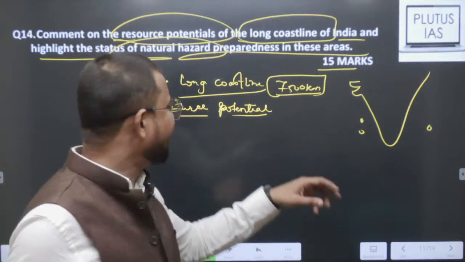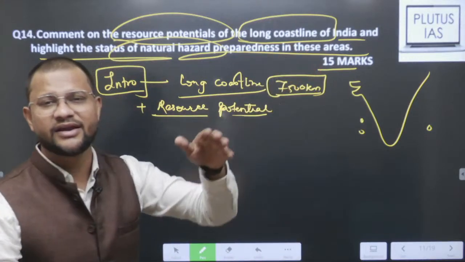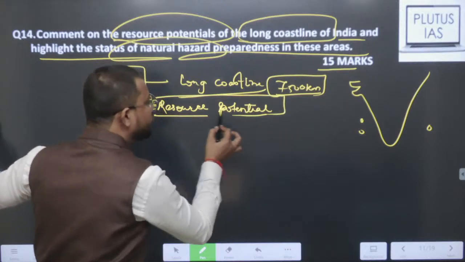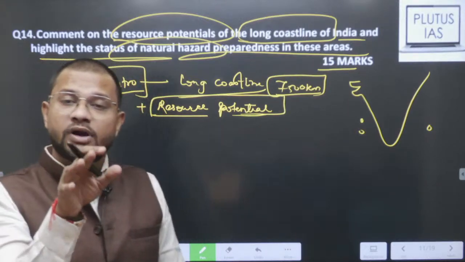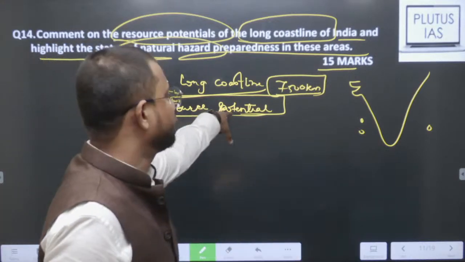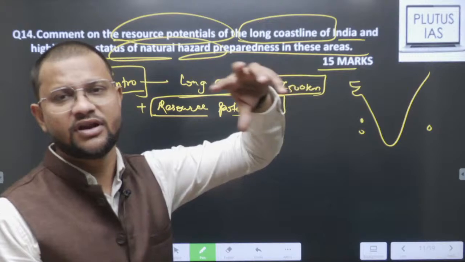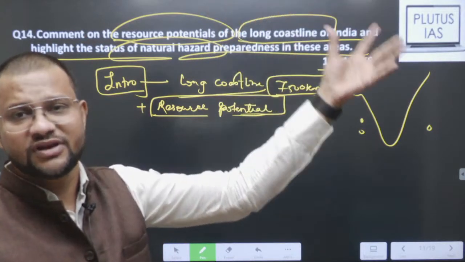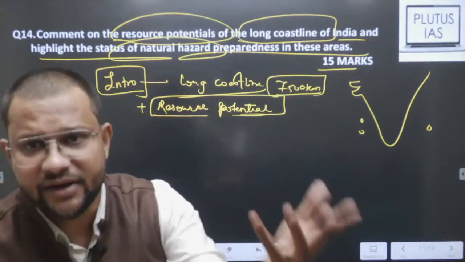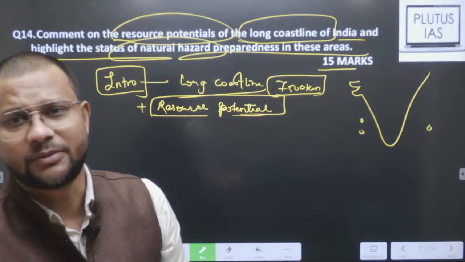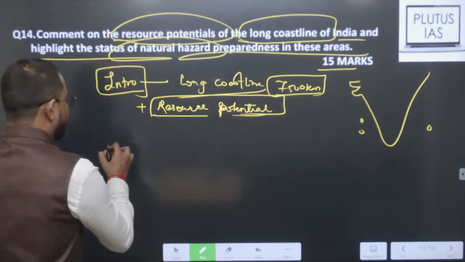But don't waste your time just merely writing this way. Just create your roadway for entering into the main body, and there write resource potential. Thus such a lengthy coastline in India offers lots of resources, may be tangible and intangible, and are very important from that perspective, right? फिर उसके बाद मेन बॉडी में क्या करोगे?